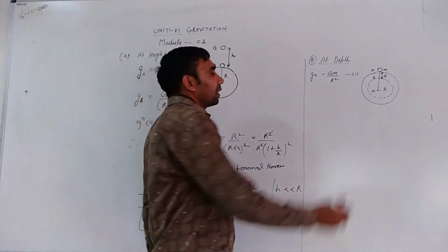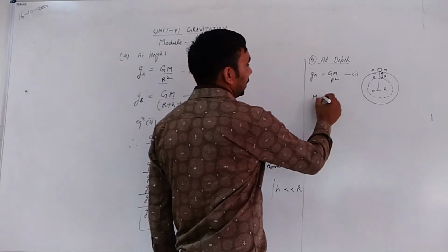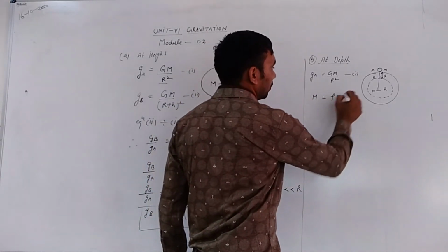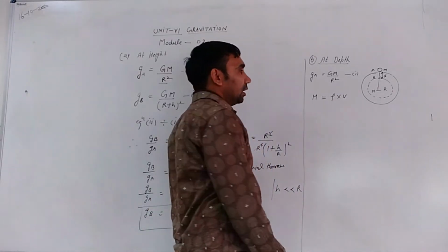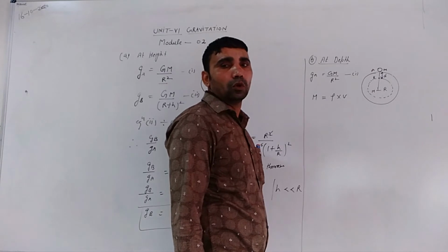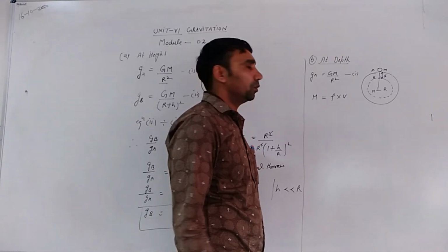As we know, the mass of the Earth M is density multiplied by volume. As the shape of the Earth is spherical, the volume of the Earth is 4 by 3 pi r cube.